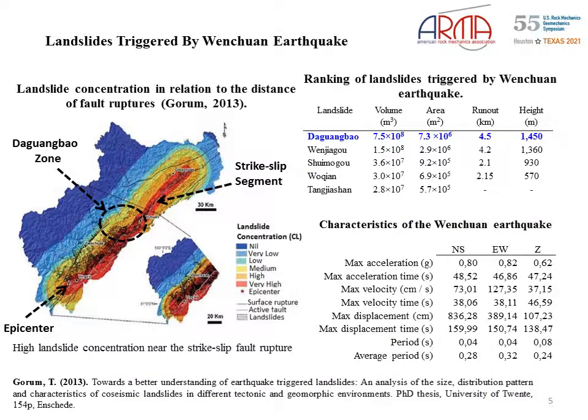The Daguanbao was a massive landslide with an estimated volume of 750 million cubic meters. The failed mass involved in the rupture moved approximately 4.5 kilometers, blocking the Guangdongxi Valley and forming a nearly 600 meters high dam.